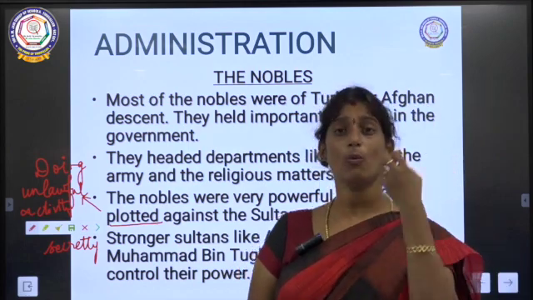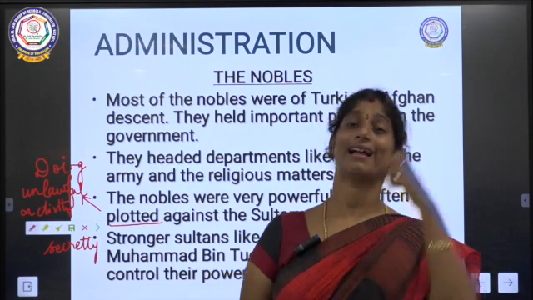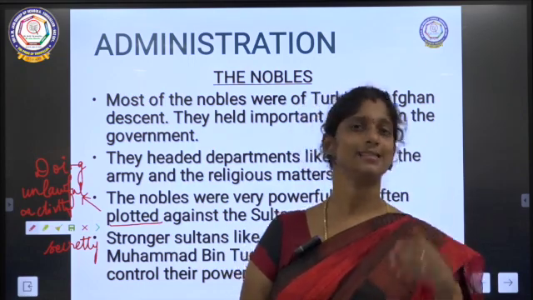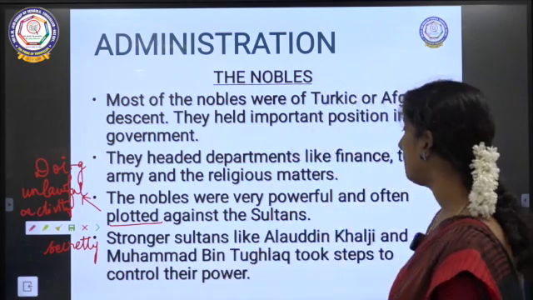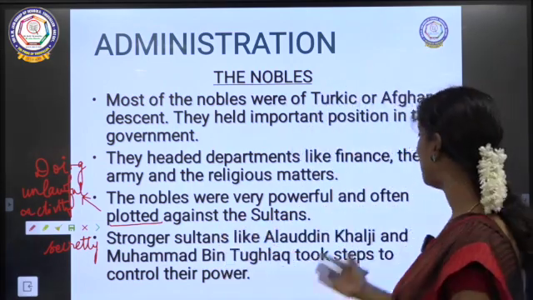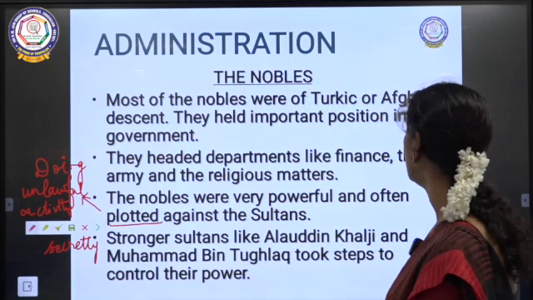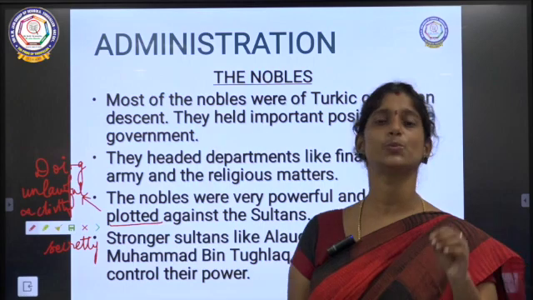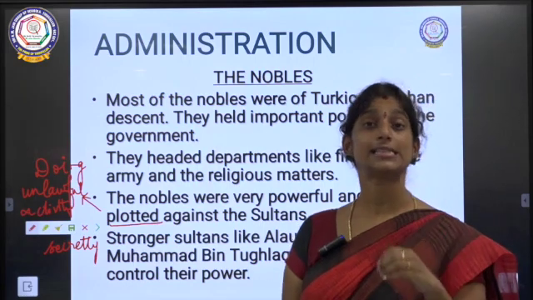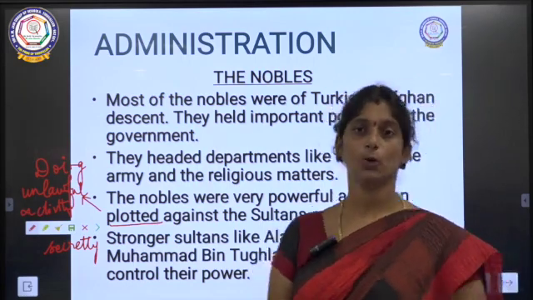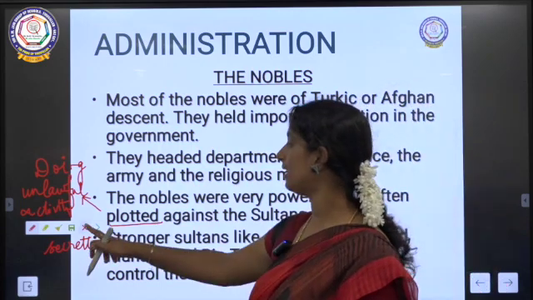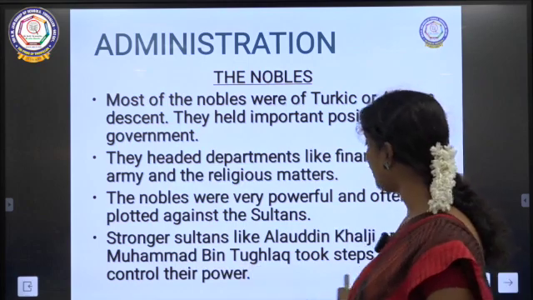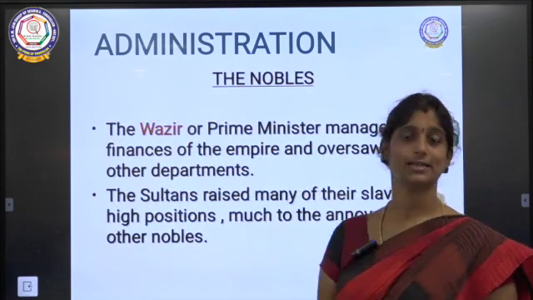When they wanted to get that power, they did many unlawful activities against the sultan. Stronger sultans like Alauddin Khalji and Muhammad bin Tughlaq took steps to control their power. Only a few of the sultans were able to take such steps, not everyone. Though the nobles had power, they were often against sultans.